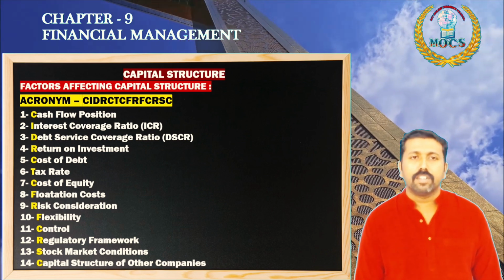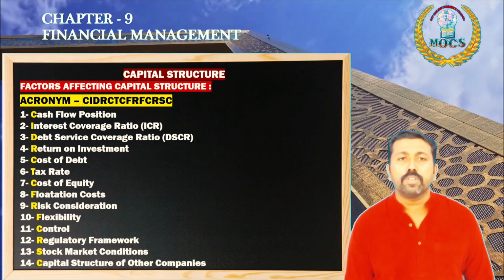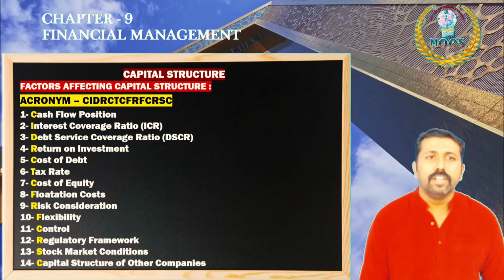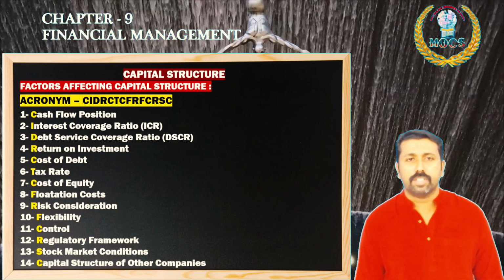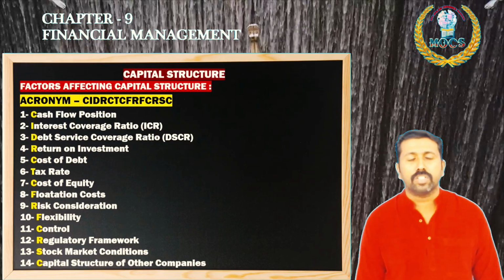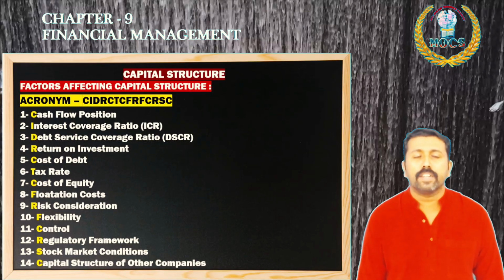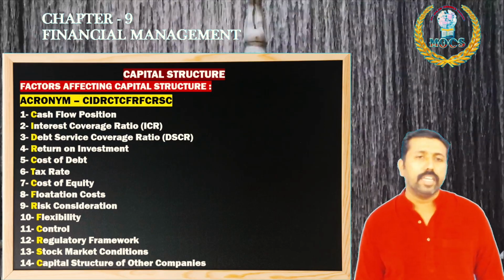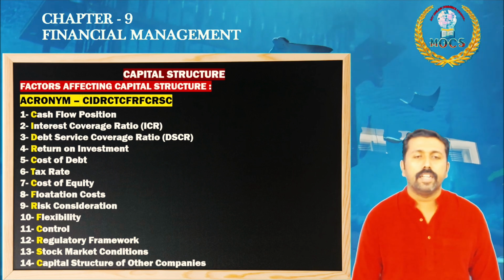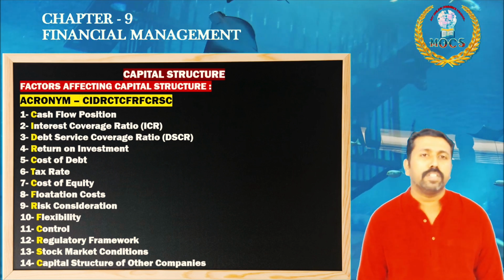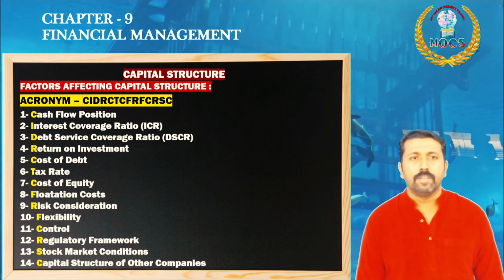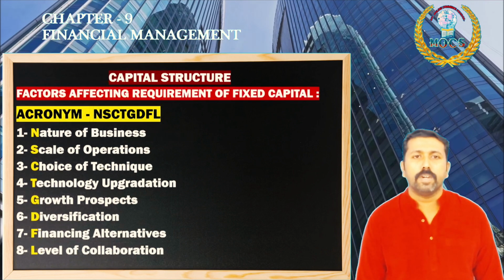My dear students, normally only one problem question is coming in the board exam in the area of capital structure. Kindly remember the calculation, how to calculate the earnings before interest and tax and the ROI or ROCE, and take the suitable decision depending upon the situation you are getting in the question. And please remember the acronym also.